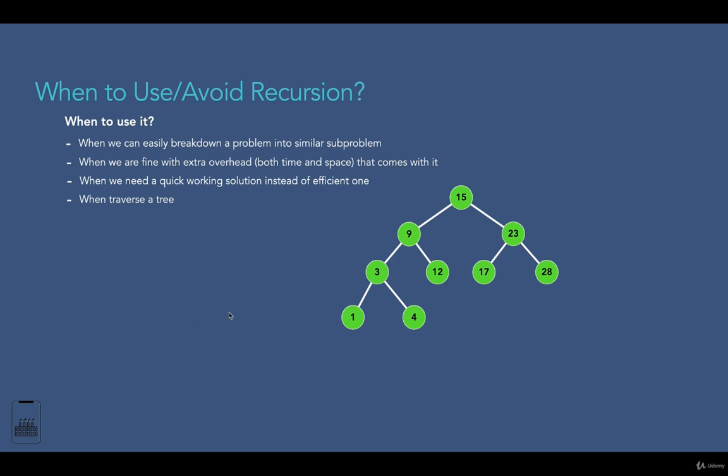There are different types of tree traversal, which we will discuss in the tree section, but here you just need to know that recursion is very beneficial when we use preorder traversal, recursively following a single branch until the end of that branch and finding the value we are looking for. For simplicity, in the case of this tree, the preorder traversal will be like this. As you can see, we start from the root and visit all nodes of the left branch, and then we come to the nodes of the right branch. After 15 comes 9, 3, then 1, 4, 12, and it continues like this. So you don't need to worry about this. We will look at this in our tree section.